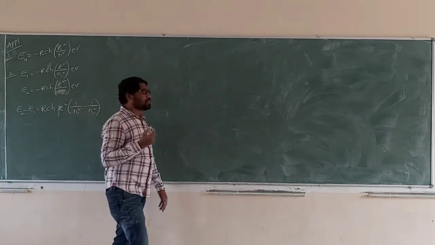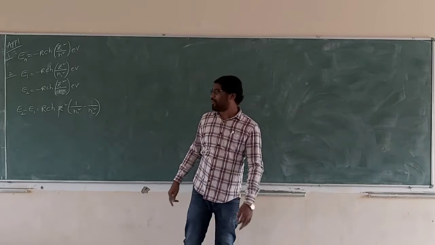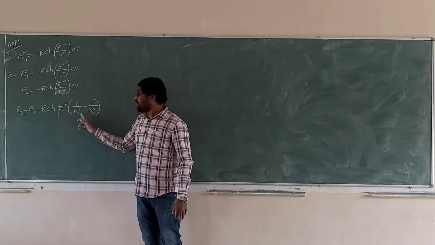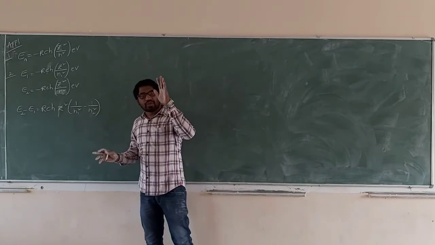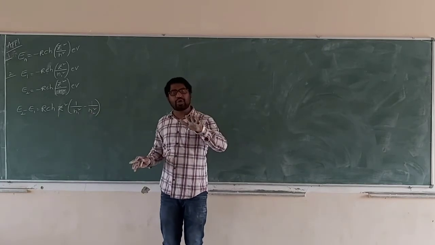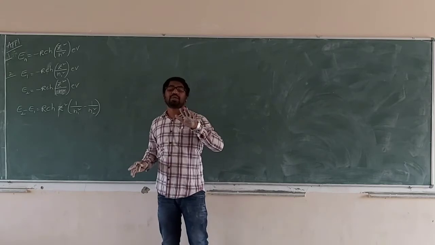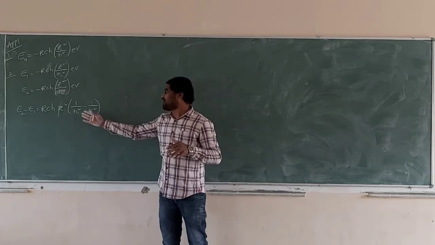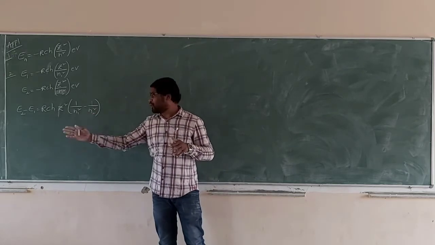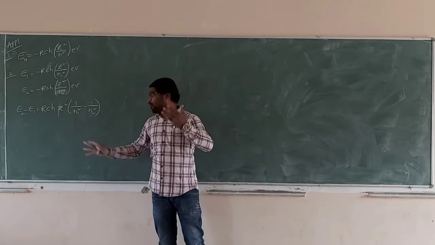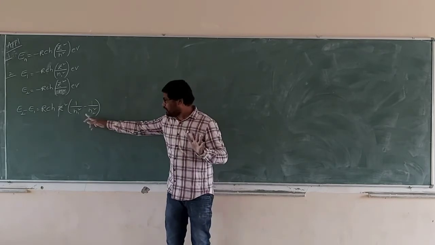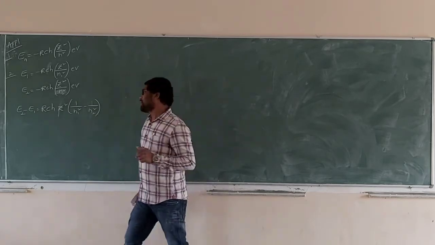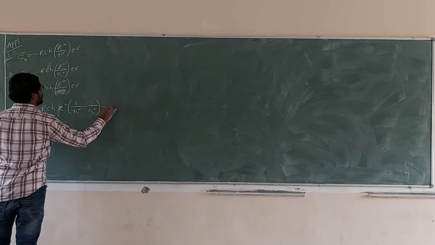Some other books give the relation E2 minus E1 is equal to minus R c h Z square, 1 by n2 square minus 1 by n1 square. You who are watching my video must follow this relation: 1 by n1 square minus 1 by n2 square. Okay, this is equation number 1.